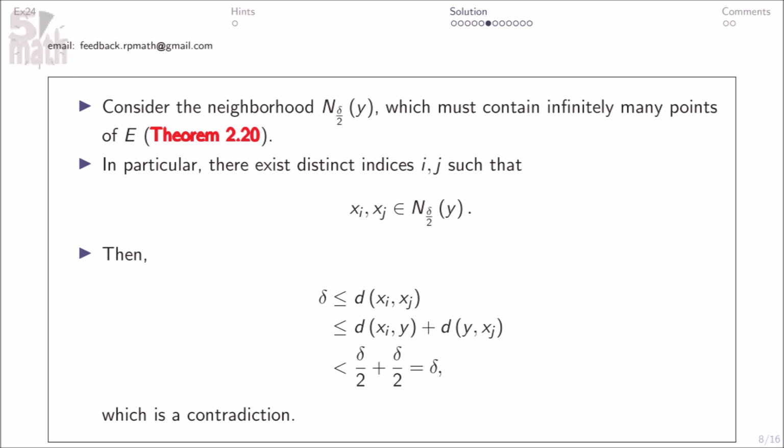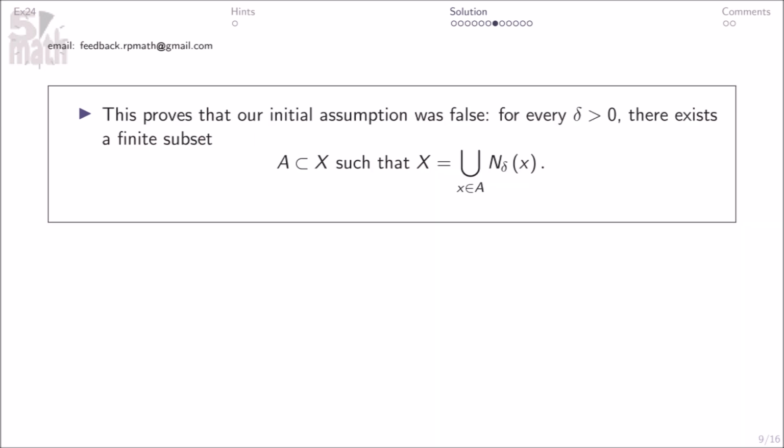Consider the neighborhood N delta over 2 of y, which must contain infinitely many points of E, theorem 220. In particular, there exist distinct indices i, j such that this. Then, delta less than or equal to the following, which is a contradiction. This proves that our initial assumption was false. For every delta greater than 0, there exists a finite subset A subset of X such that X equals this.